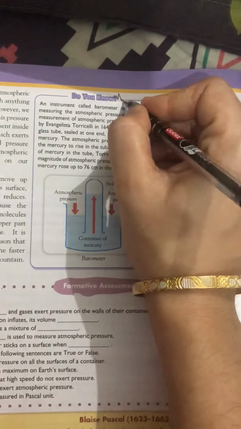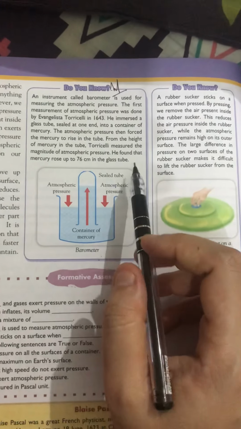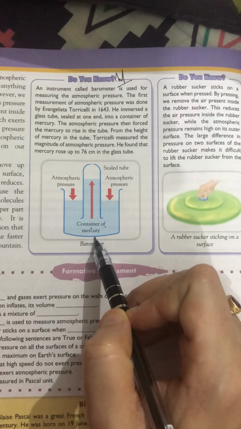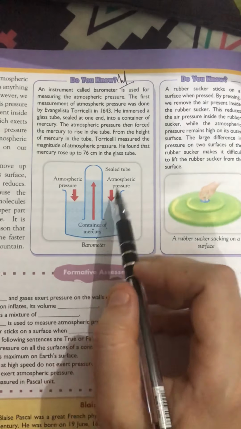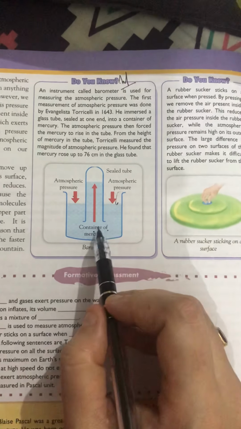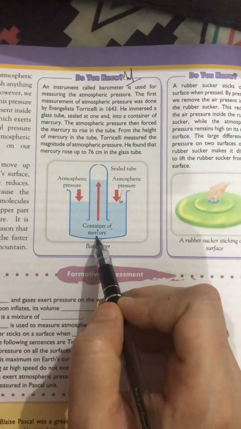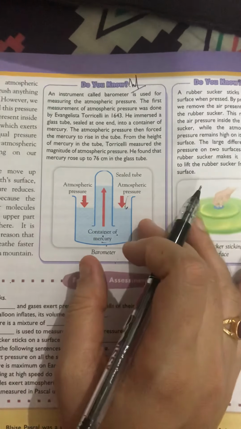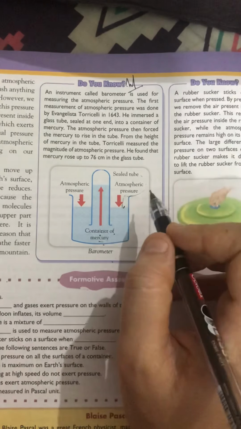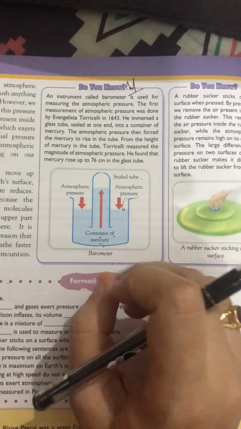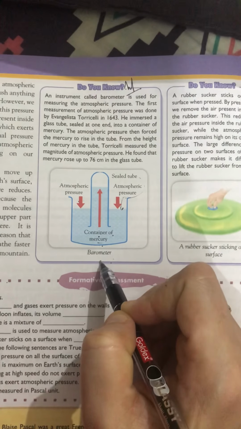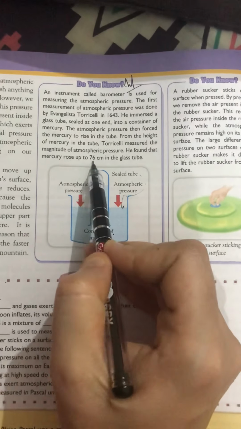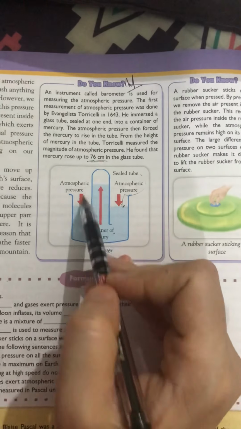Next is the barometer. The barometer is a very important instrument used to measure atmospheric pressure. How does it measure atmospheric pressure? Here we have a container with mercury, and atmospheric pressure acts on it. With the pressure from this side, the mercury level goes up in this tube. Hence we can prove the pressure exerted by the atmosphere, and the instrument which shows this is known as a barometer. He found that the mercury rose up 76 centimeters in the glass tube. This is the glass tube.